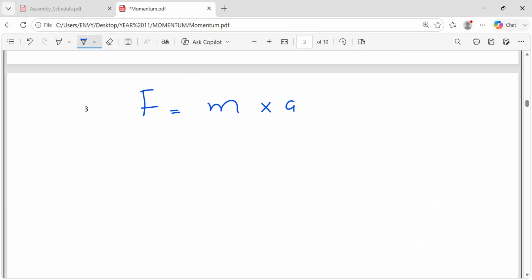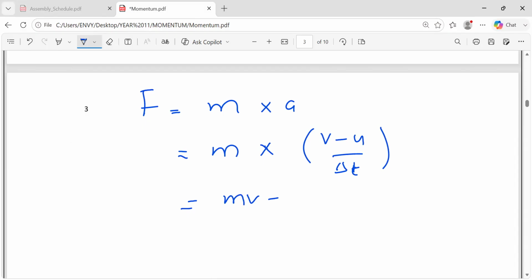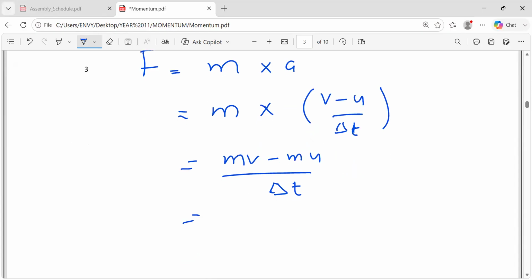We can also write it in this way: mass times acceleration, and you already know that acceleration is final velocity minus initial velocity divided by change in time. Now, if I multiply this mass with this equation, it will become mv minus mu divided by delta t. If we go further, this mv minus mu is basically the change in momentum. So I can replace it with delta p divided by delta t, and F is equal to this.